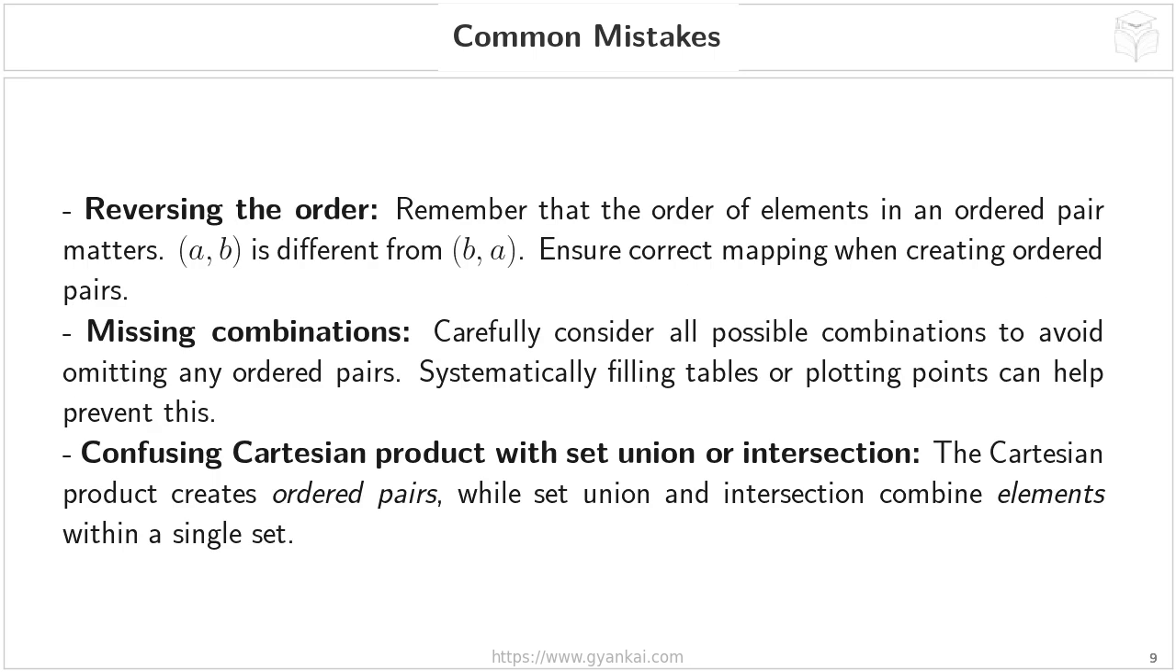Finally, and this is a big one, is confusing the Cartesian product with set union or intersection. These are all set operations, but they do very different things. Remember, the Cartesian product isn't about combining elements within a single set. Instead, it's about creating ordered pairs by taking one element from each of the two sets. Set union, on the other hand, combines all the unique elements from two sets into a single set. And set intersection finds the elements that are common to both sets. So, the Cartesian product results in ordered pairs, while union and intersection result in sets of elements.